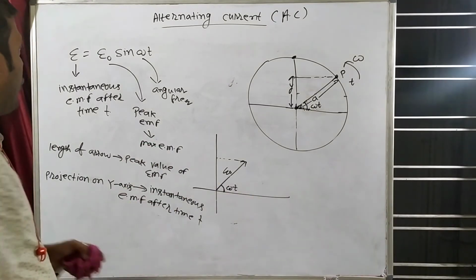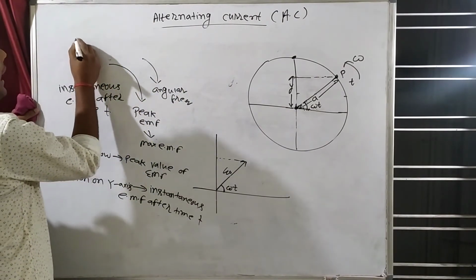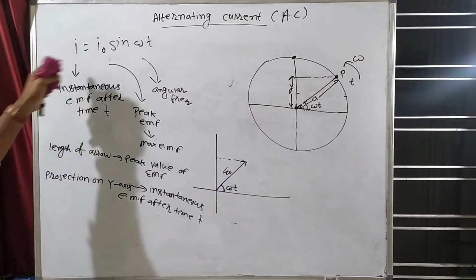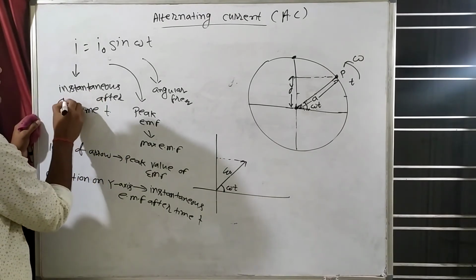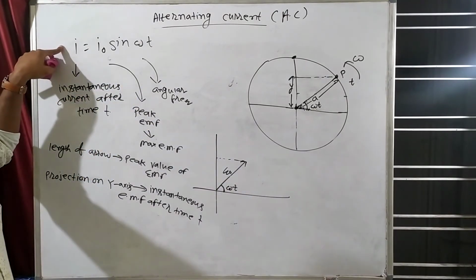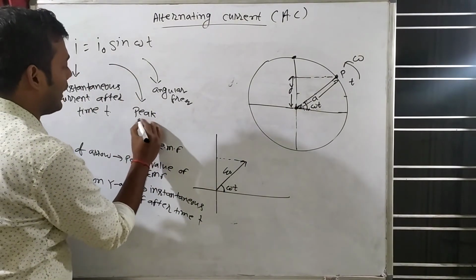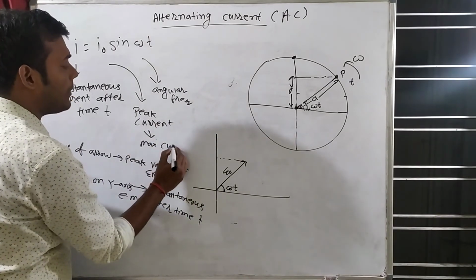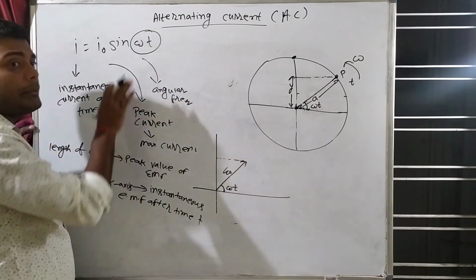So like this we will make, for example, suppose there is an equation like this: I is equal to I naught sin omega t. That was the equation of EMF; this is the equation of current. So this will be the instantaneous current after time t. Whenever I write I, that will be current. When we write E, that will be EMF. I naught will be the peak current, or you can say maximum current. Again, omega will be angular frequency and t will be time.